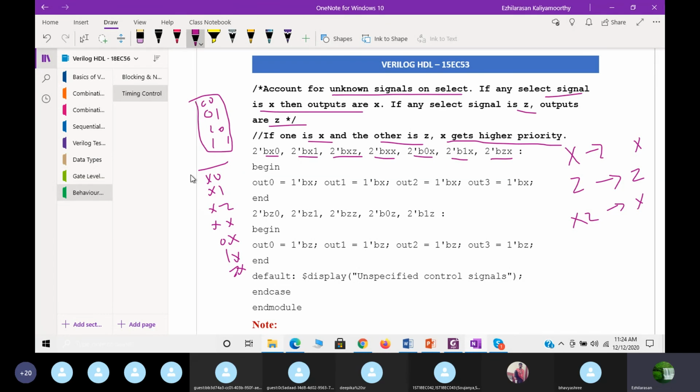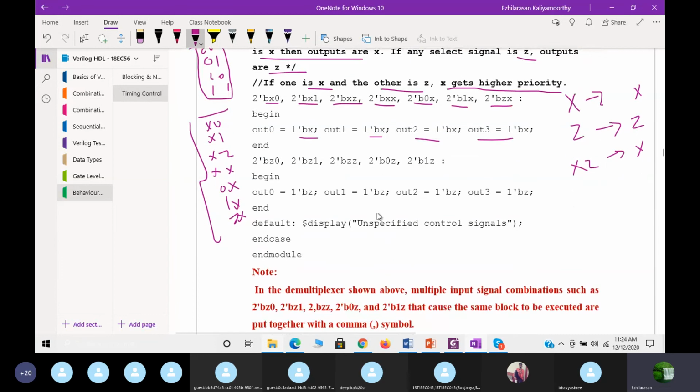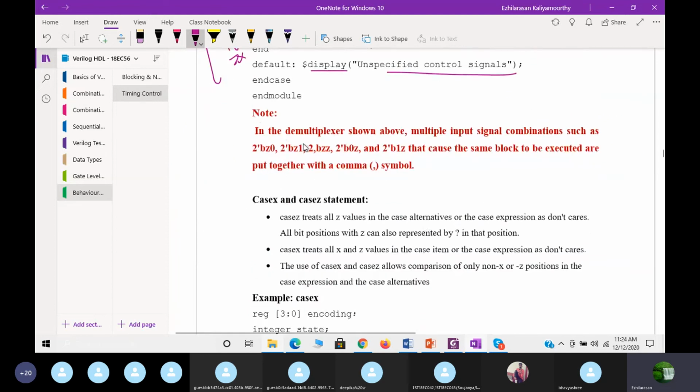But if the selection line is any of these values, then what is the output? That is what we have written here. If any of this occurs, then out 0 is X, out 1 is X, out 2 is X, out 3 also is X, because here we have X. Same like this, we need to specify one by one. Then finally, the default will $display unspecified control signals. So here you have to be very careful.